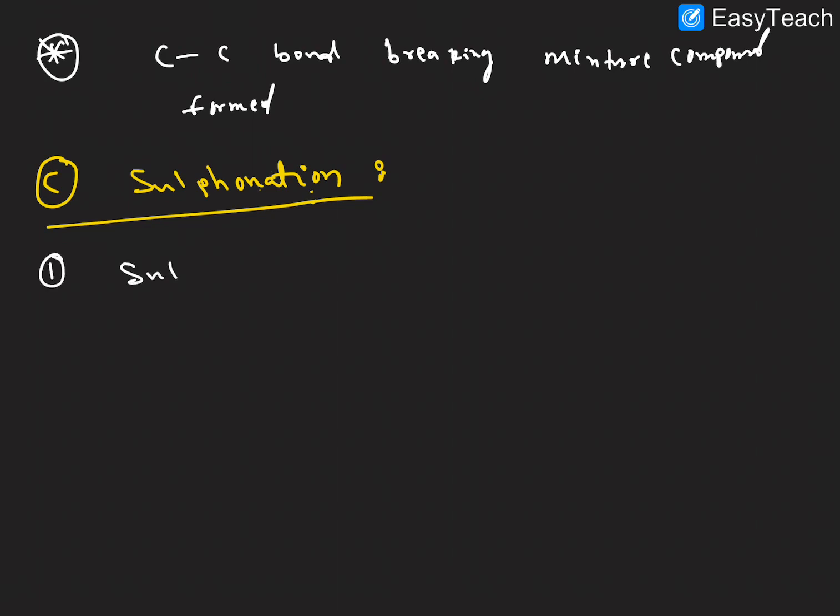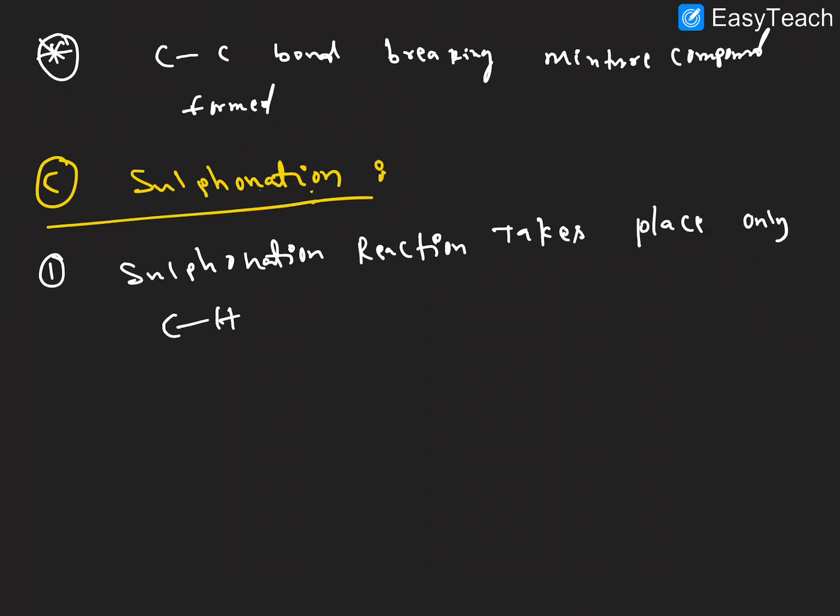First point: the sulfonation reaction takes place with only C–H bond breaking. It does not break the C–C bond; only with C–H bond breaking does sulfonation take place.